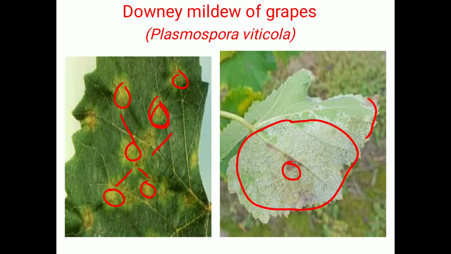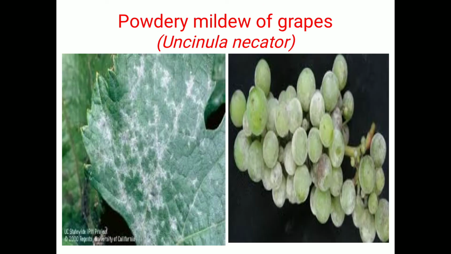The next disease is called powdery mildew. Exactly opposite to downy mildew, powdery mildew of grapes is caused by the fungus Uncinula necator. The upper portion of the leaves becomes completely covered with whitish mycelial growth.